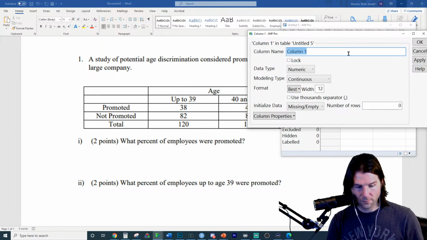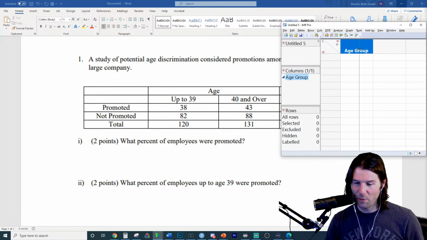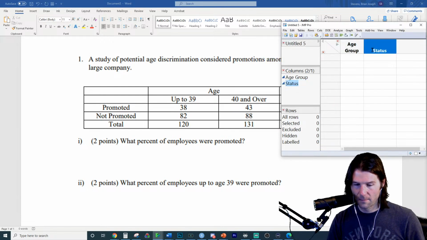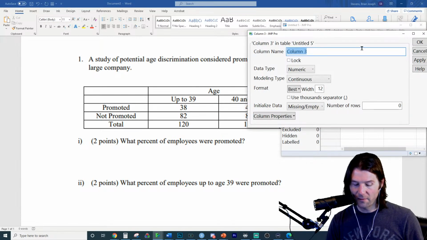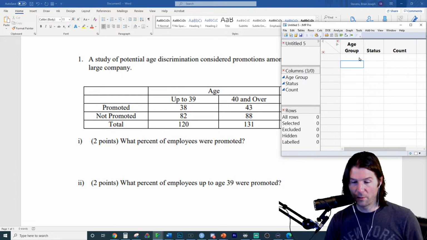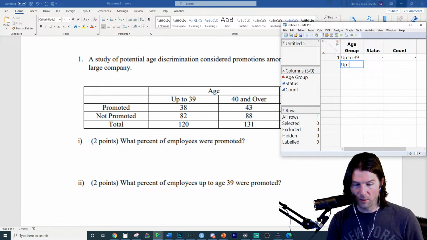So while I'm putting this in here, let's put here age group. I hate when age is in groups. I'm not joking, I actually really hate when we do age groups. Why can this be put into a Mosaic plot? Let's put here promoted, or let's do status. I'm kind of doing a bigger version of this problem. So why can this be put into a Mosaic plot? Age group, so up to 39. Exactly, two categorical variables. That's exactly it. Great job.